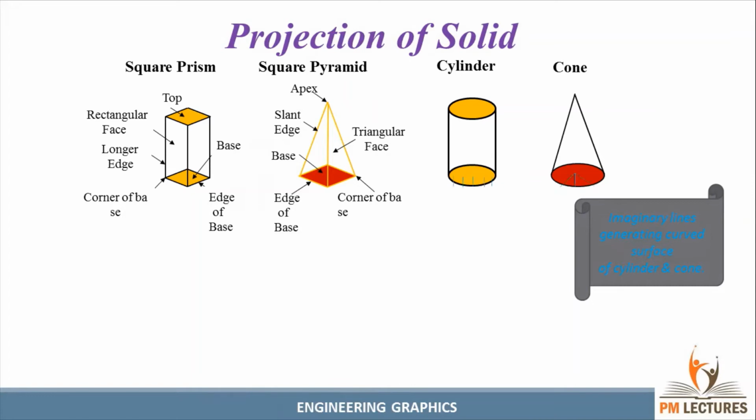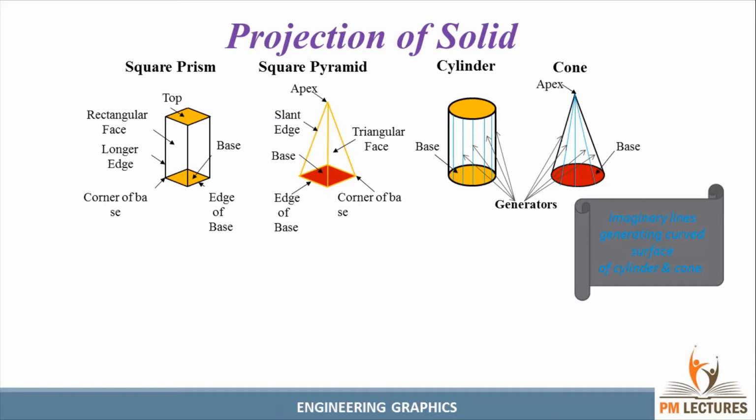Now you can see for the cylinder. So these are the generators of the cylinder and generators of the cone, and this is the base for the cylinder, and this is the apex or vertex you can say for the cone, and this is the base of the cone. So why you need to know about these parts: in the question they won't ask directly the axis is perpendicular. Very rarely they can ask the axis about this.